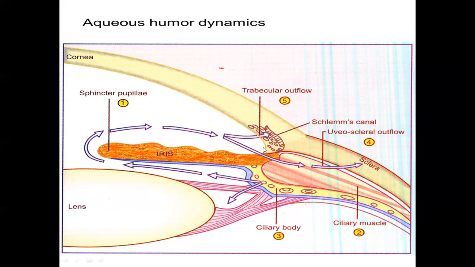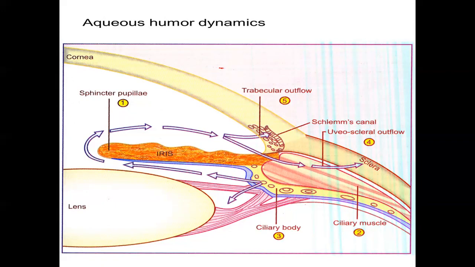Then 10% of the aqueous humor is drained into the connective tissue between the ciliary muscle, and then it goes to the episcleral blood vessels. This is called the uveoscleral outflow, and this forms only 10% of the aqueous humor outflow. So you have seen the secretion and you have seen the outflow.